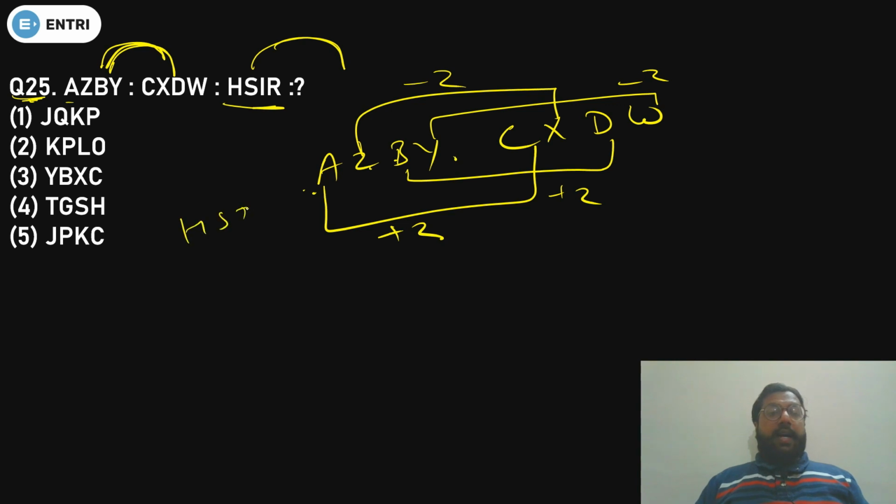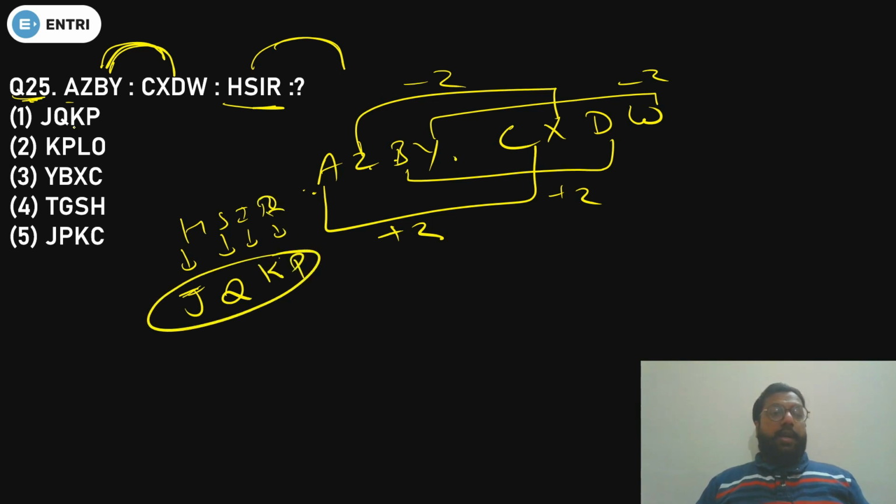So HSIR. First of all you have to do plus 2, so it will be J. Then you have to minus 2, so it will be Q. Then plus 2, that will be K. And then minus 2, that will be P. So JQKP, that is option number 1, will become your right answer. That's it. Clear or not?